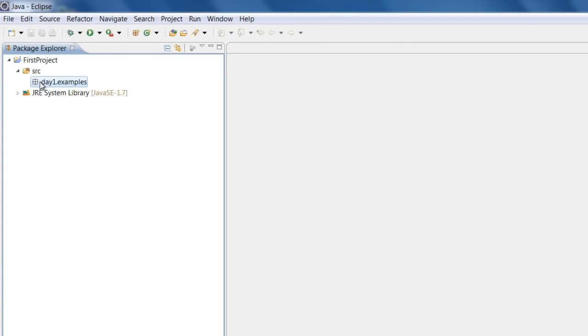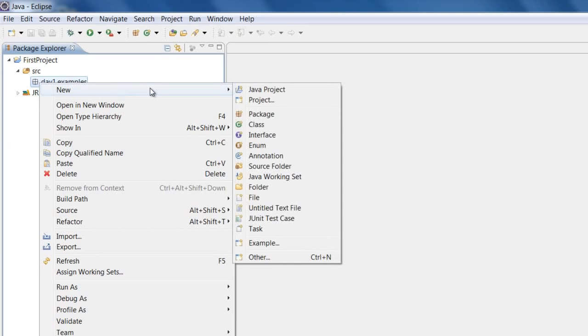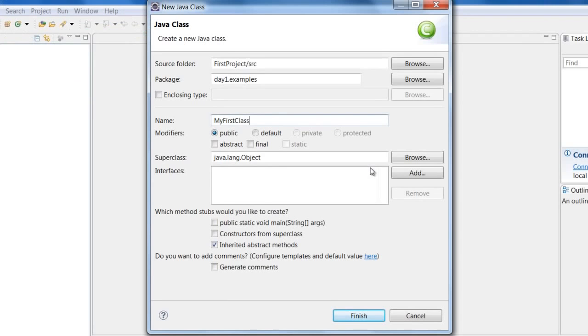So once we have created a package, let us create a small Java program. Let us right click on the package, click on new class. Now don't worry about what a class is, we will learn that very soon, but for now remember, if you want to write any Java program, you need to create something called a class. Let us call this class MyFirstClass.